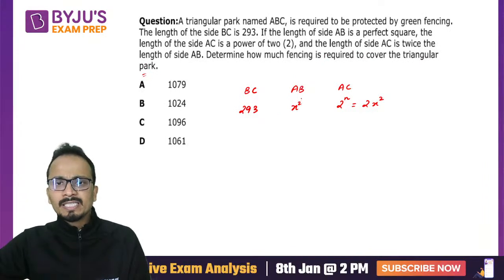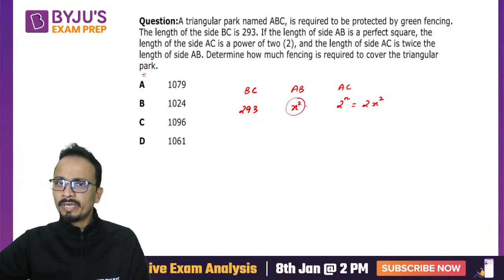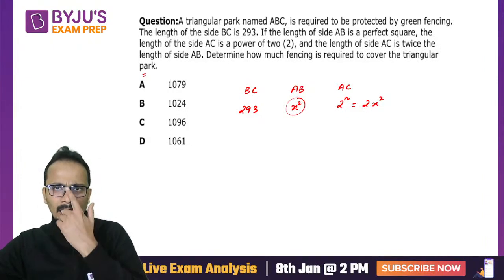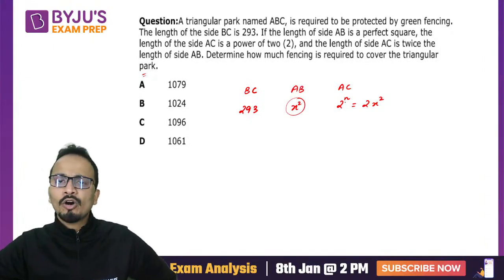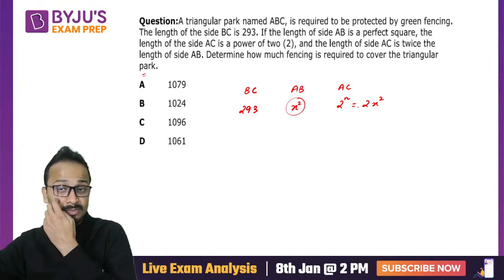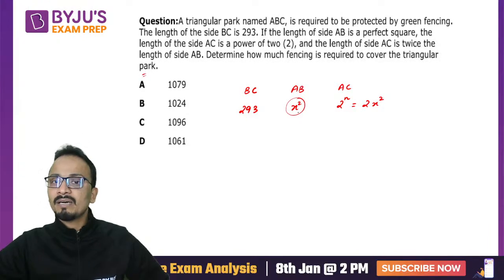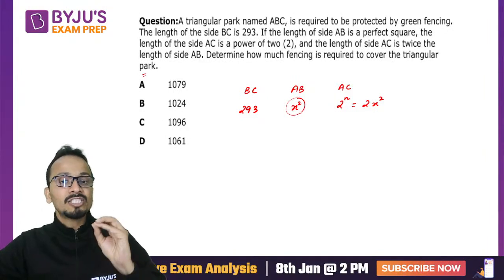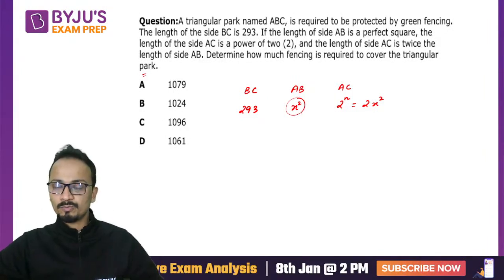Now if AB is a perfect square and AC is a power of 2 such that AC is twice AB, we'll have to take a perfect square which is again a power of 2, and it should be an odd power of 2.